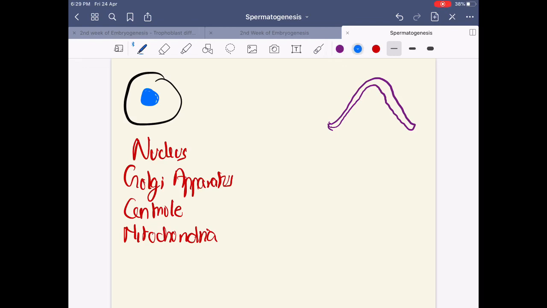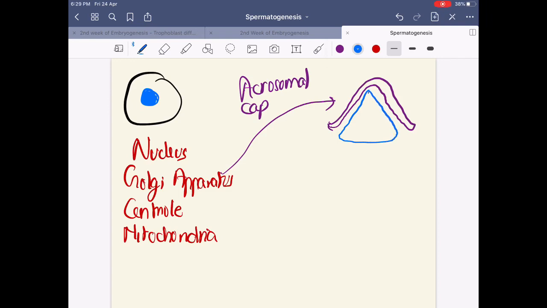So this is actually your Golgi apparatus here. What has it become? It has become the acrosomal cap. Acrosomal cap. And of course your nucleus, which we already drew in blue. This is your nucleus. Clear?